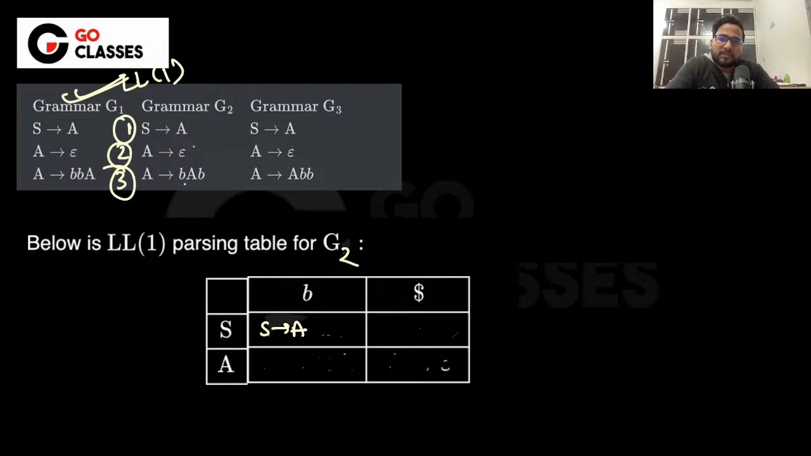Now, what about this A to epsilon? What about A to epsilon? This will go to which place? Can anyone tell me quickly? This A to epsilon. Just tell me quickly.